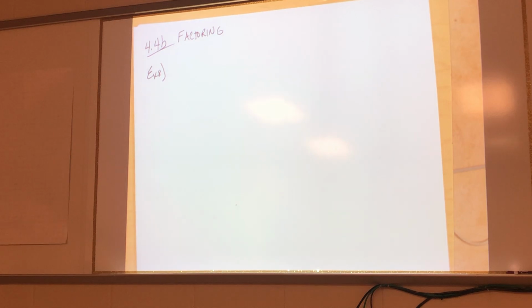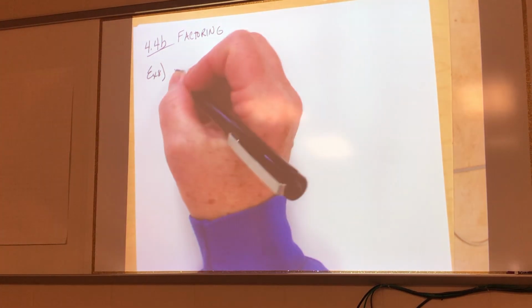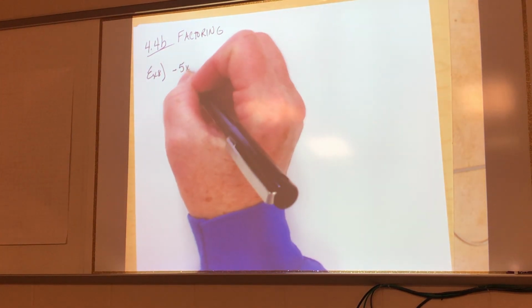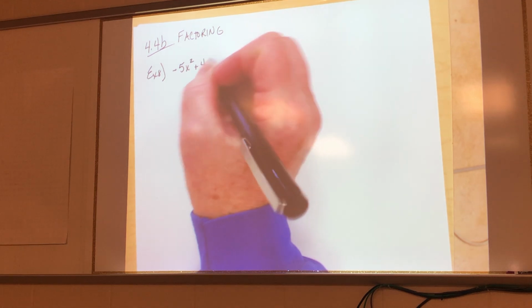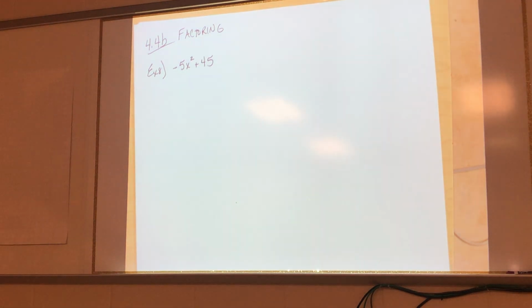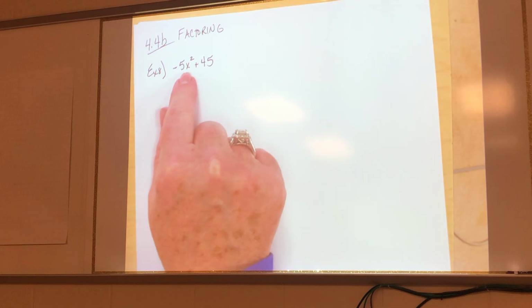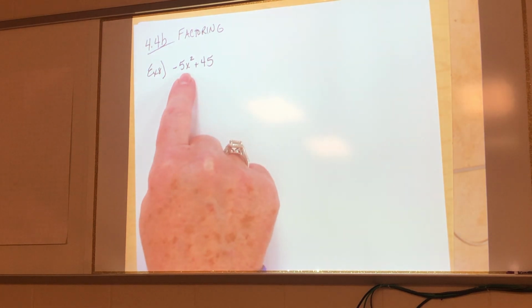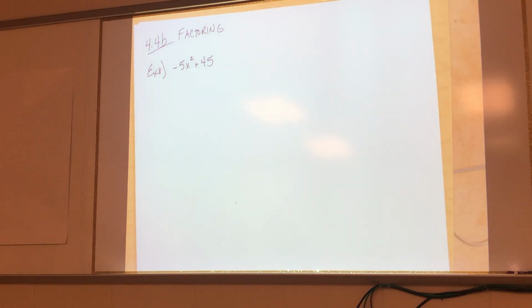Okay. So here we go. The first problem. Negative 5x squared plus 45. Okay, so when you're factoring, what is the first question that you should ask yourself? Can I take anything out? Okay, what can you take out? 5. Okay, y'all listen to me. I'm going to tell you something. I'm never, ever going to factor a negative x squared. Okay? Can you? Yes. But it makes all the rules